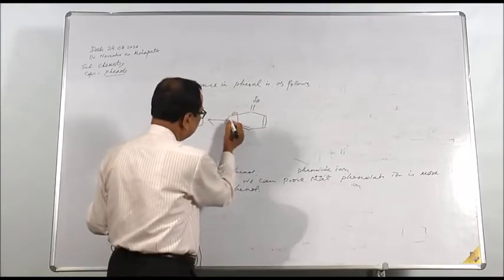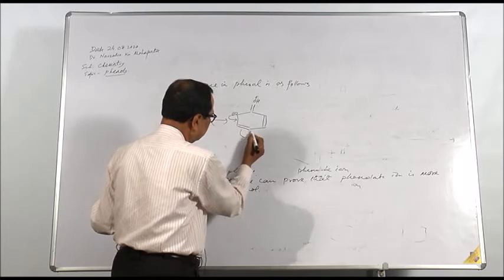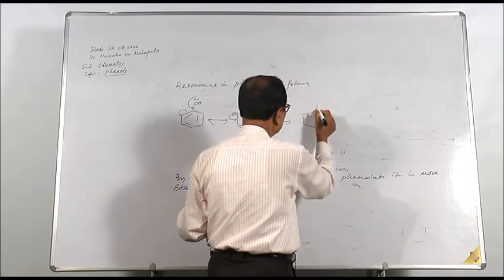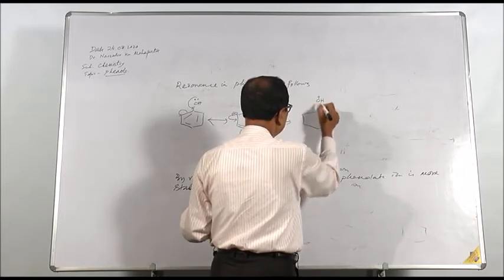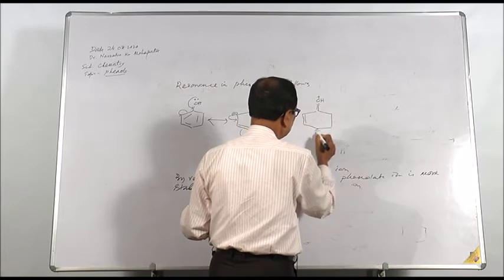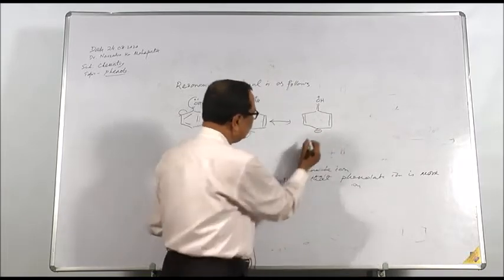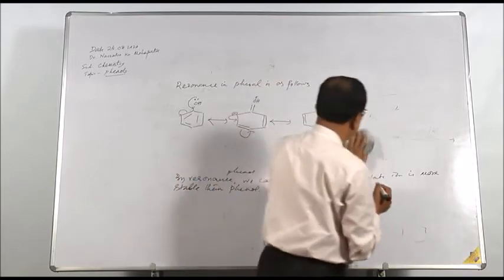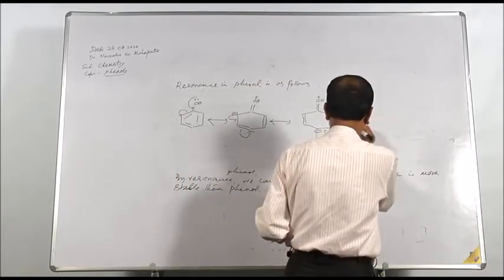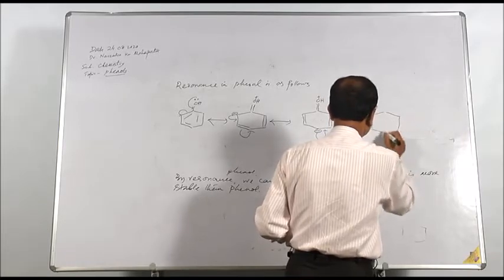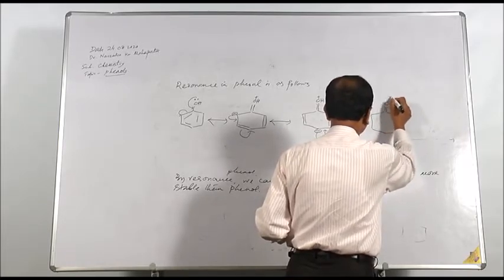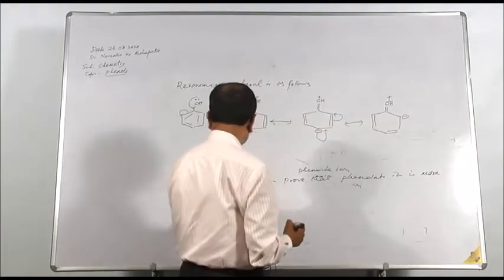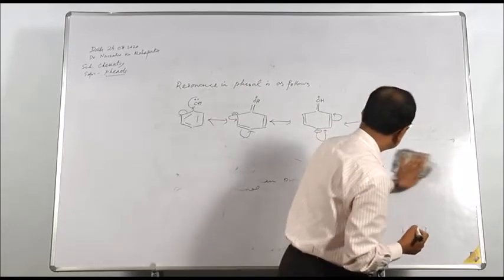This one will again polarize in the direction, and another resonating structure is obtained with a negative charge on this carbon atom. Again it will polarize, giving you O H plus and minus. So these are the resonating structures of phenol.